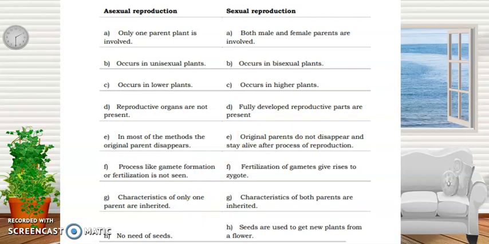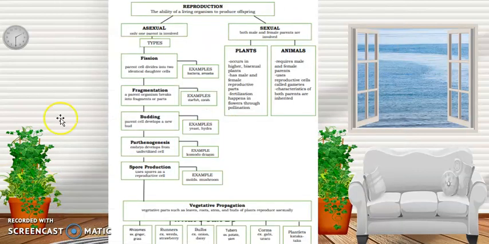For asexual reproduction, no need of seeds. For sexual reproduction, seeds are used to get new plants from a flower. Okay, dito tayo sa chart. So, again, ang reproduction is the ability of a living organism to produce offspring or anak, no? So, paano tayo makaproduce ng anak? Through reproduction. May dalawang modes of reproduction. Merong sexual, merong asexual. For sexual reproduction, it should be that both male and female parents are involved.